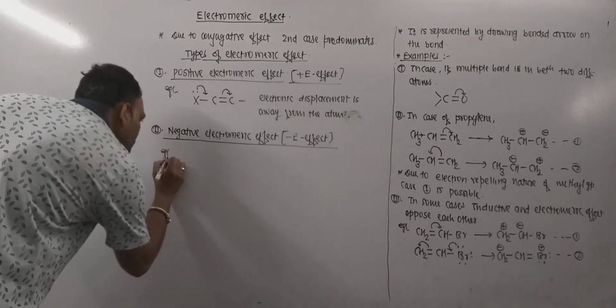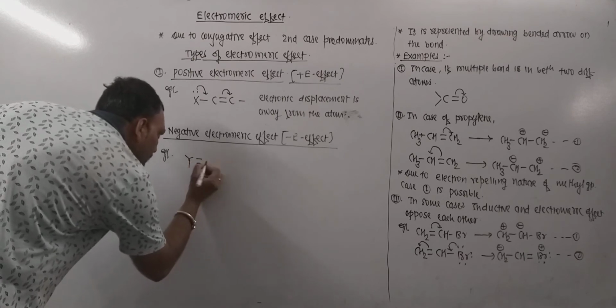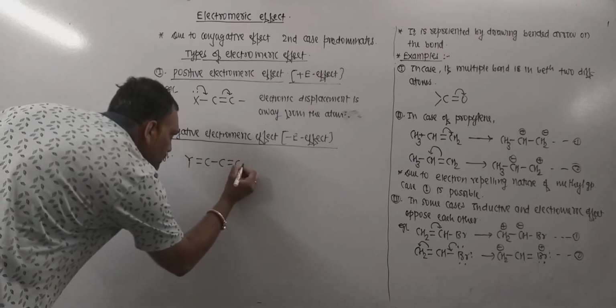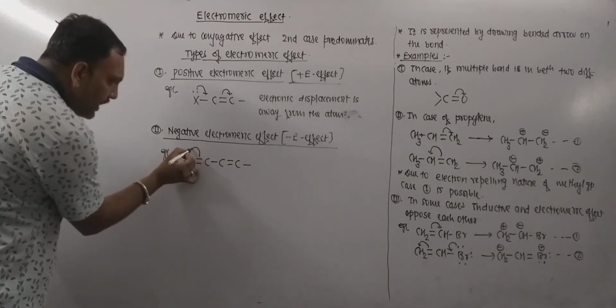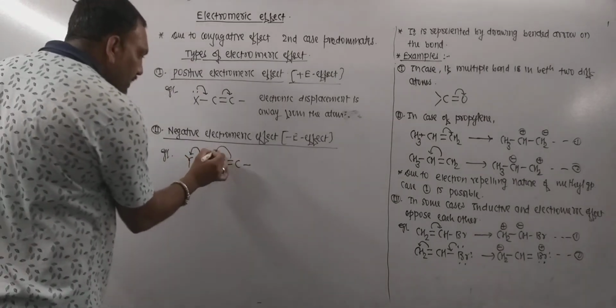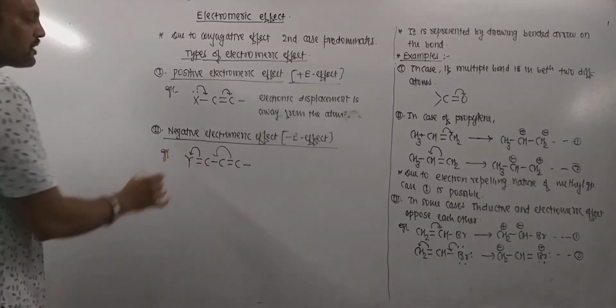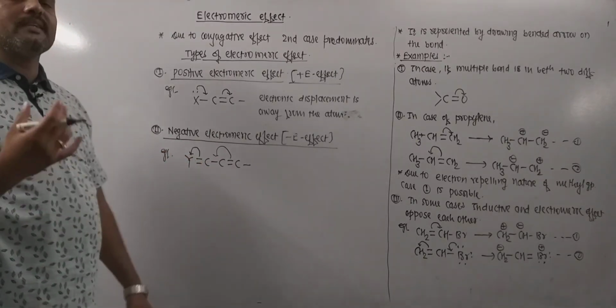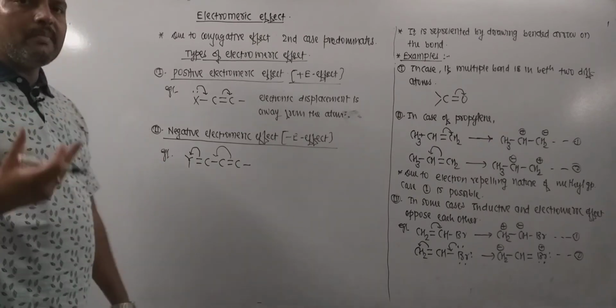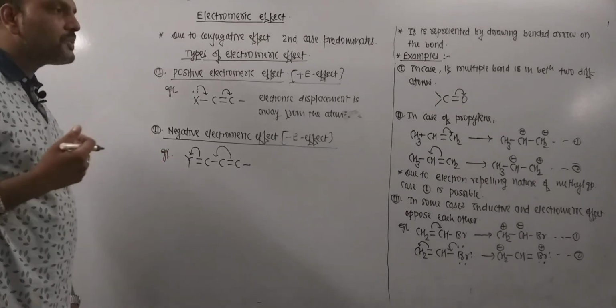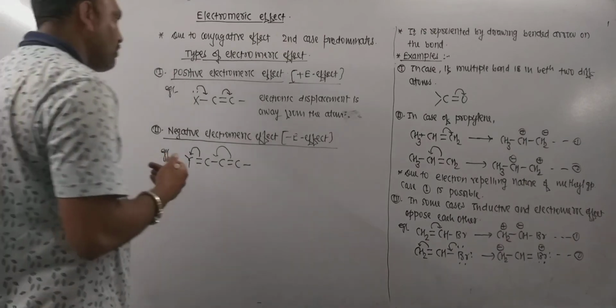To explain this, consider an example like this. This is an example where, if this electron pair is displaced towards the atom, then the resulting electromeric shift may be termed as minus E effect or negative electromeric effect.